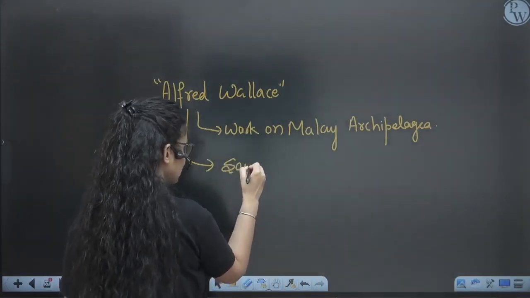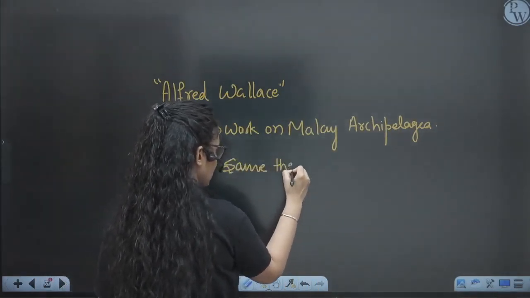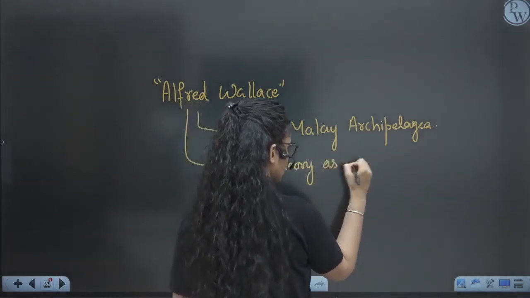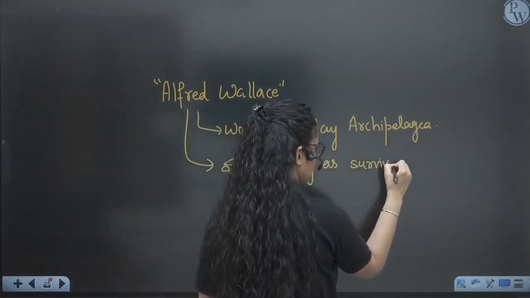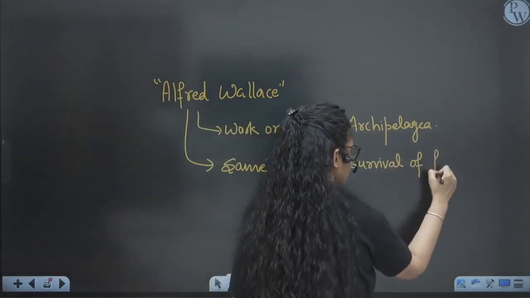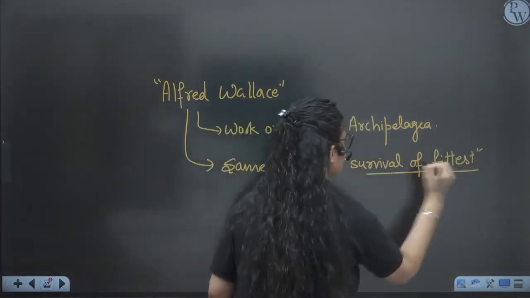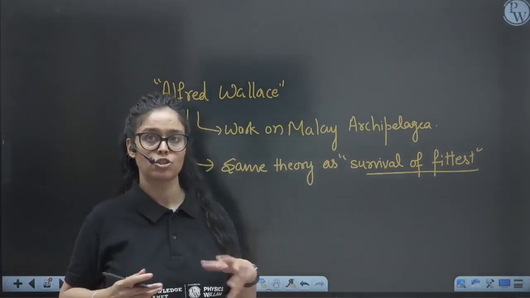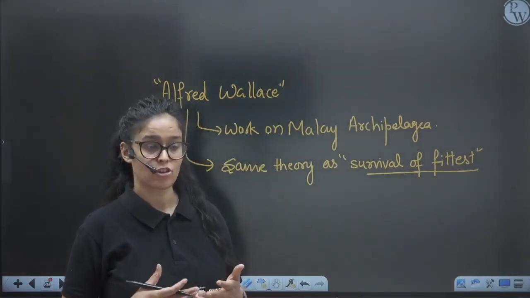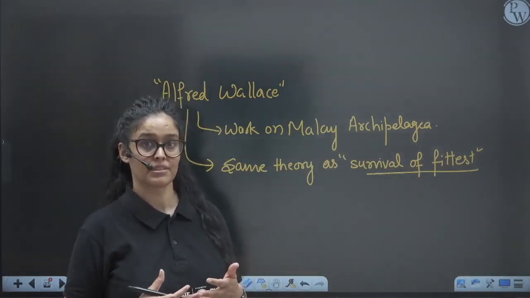He concluded the same theory of survival of the fittest, meaning only the fittest will survive. He did not get so much recognition, because Darwin took all the credit, right?